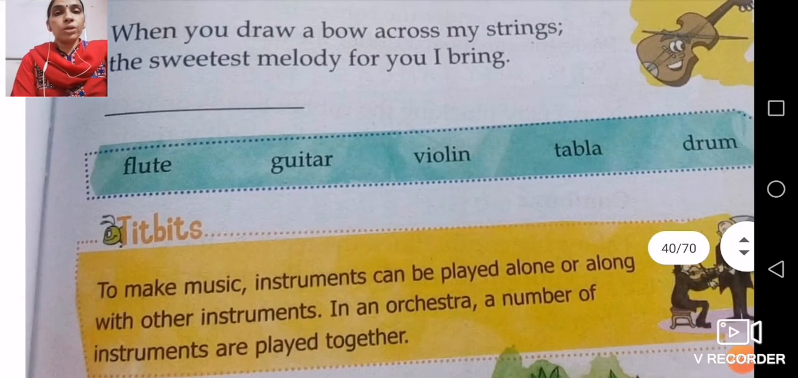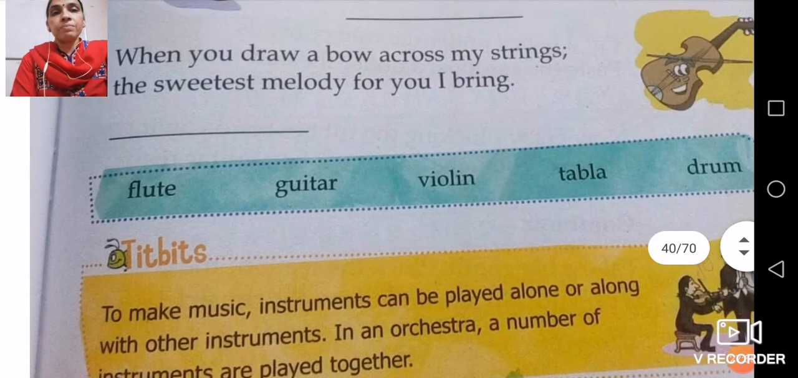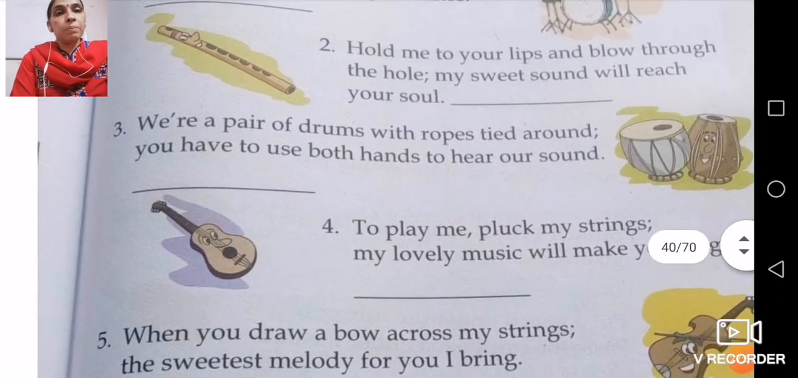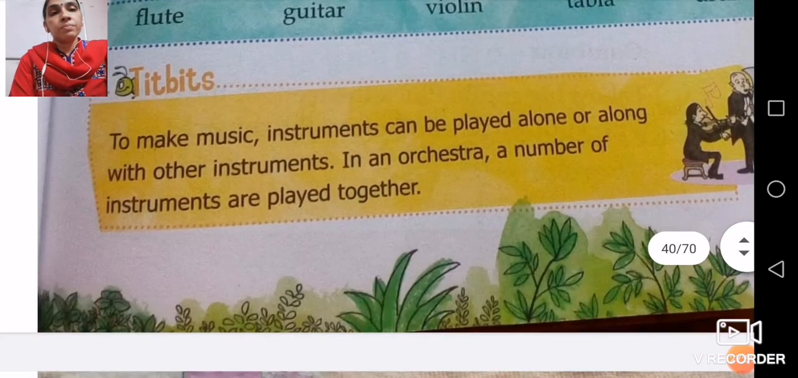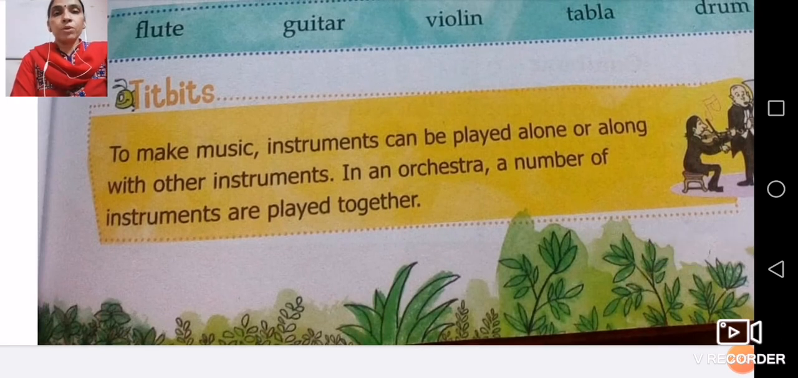Now the tidbit I have told you is that an instrument can be played alone to make music, or along with other instruments. In an orchestra, a number of instruments are played together.